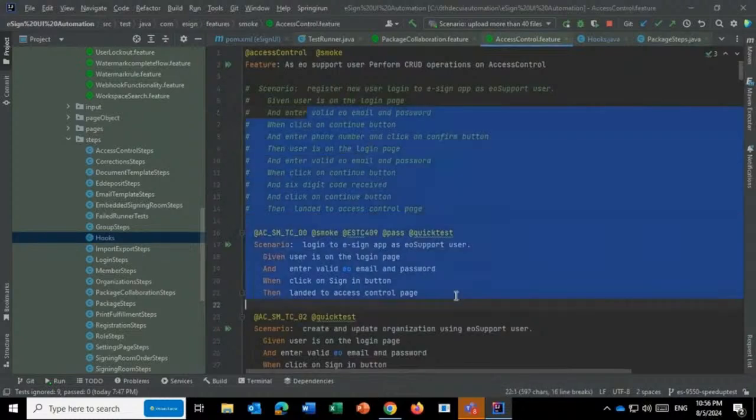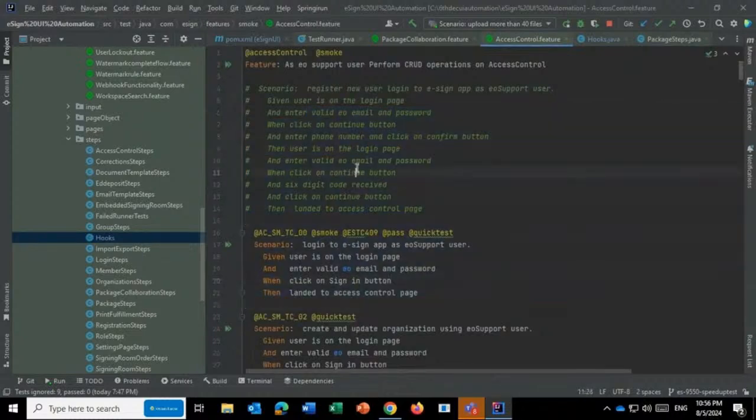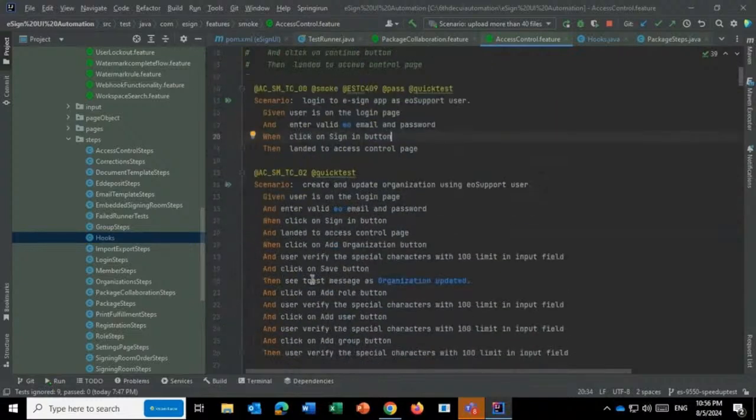Simple English language. That's why, you won't believe, out of all these tools, Cucumber is a wrapper that is getting used frequently in all the projects. Cucumber is very famous compared to Rest Assured or Selenium. It will be used with most of the tools, because nowadays Agile is followed every time. Stakeholders will be involved, your product owner is there explaining the design, and you have to show him, boss, I am going to automate this functionality, tell me whether it's right. Even a non-technical person can understand what exactly you are going to do in automation.